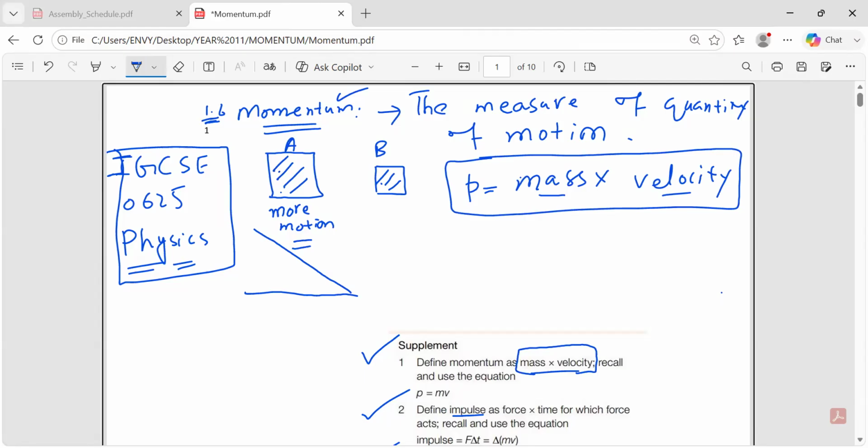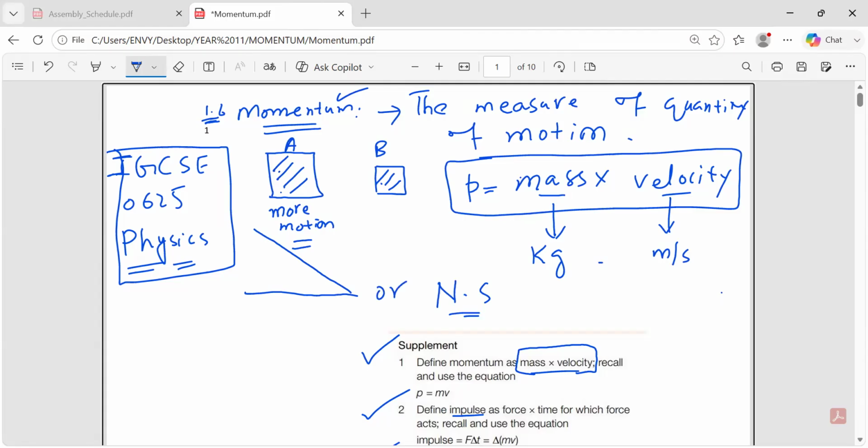Now come to the unit of the momentum. Basically we use the SI units. If you are deriving the units, for mass you already know the SI unit is kg. The velocity unit is meter per second. So it becomes kg meter per second. But you will also see another unit, that is Newton second. So this can also be used as the unit of momentum.